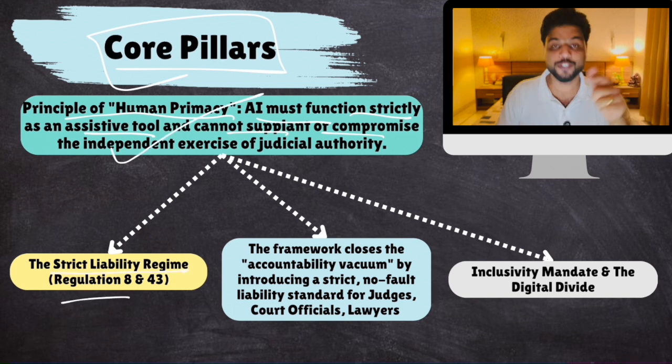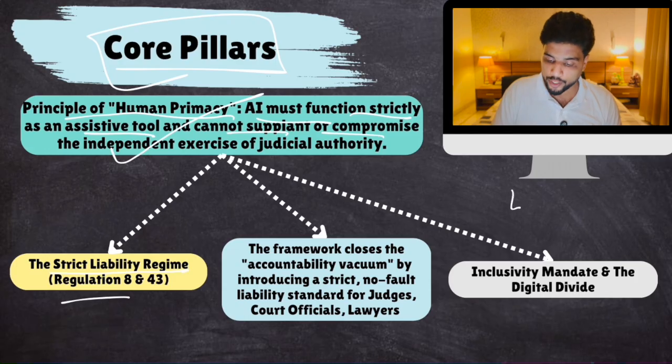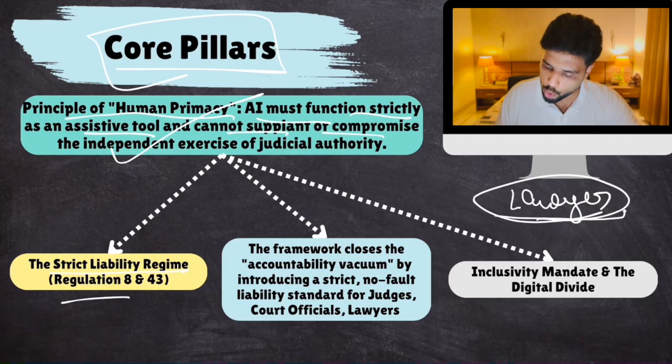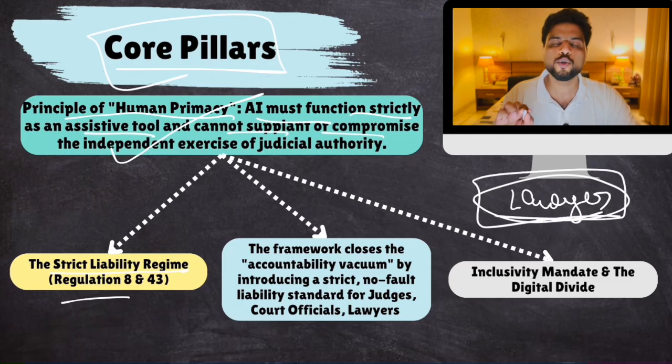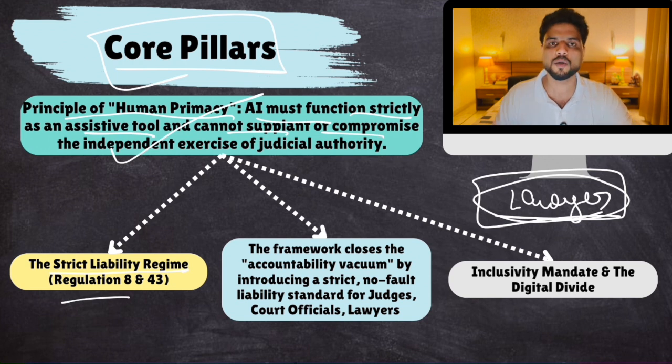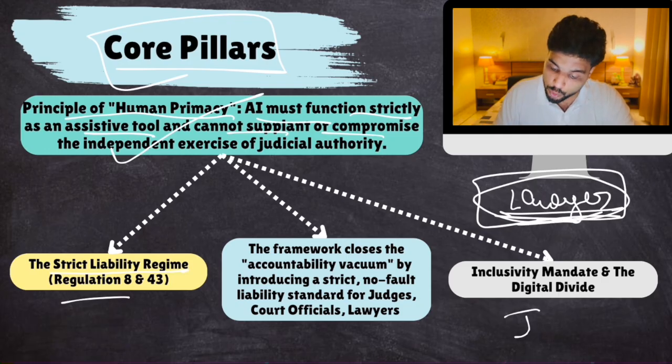Then, strict liability regime. Well, if a lawyer uses AI and that AI generated a faulty answer and the lawyer submitted that answer in the court, the lawyer cannot say, sir, sorry, it was ChatGPT's fault. I'm not at fault. Well, the court will say, no, you are at fault because you had to use AI as an assistant. You are a lawyer. If AI is giving wrong answers, as a lawyer, you should know what is the wrong answer, what is the right answer. So the lawyer would be held liable and punishment would be given to the lawyer, not ChatGPT. Same applies to judges also.